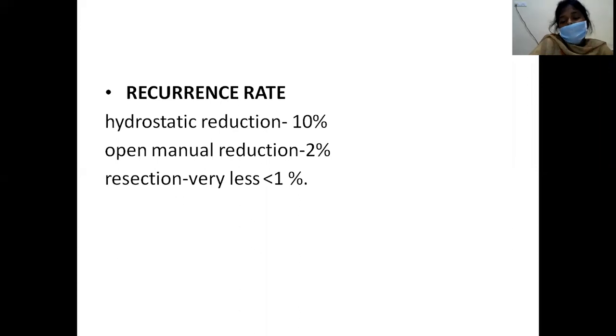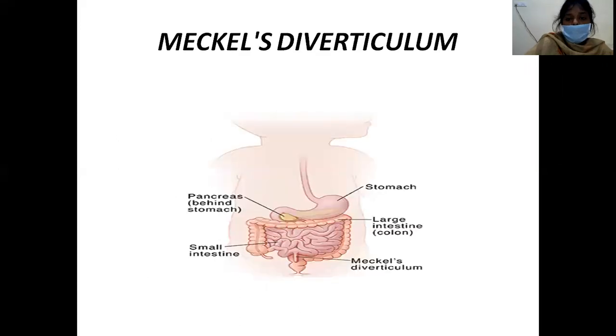Then treatment is mostly non-operative, depending upon the clinical condition of the patient. In surgery, it is manual reduction. And if there is any lead point, or if the bowel is gangrenous, in such cases you have to go for resection anastomosis. Okay. Next, we will be entering into the second topic of the day, that is Meckel's diverticulum.